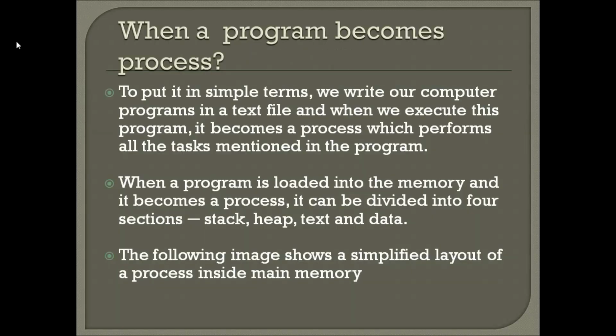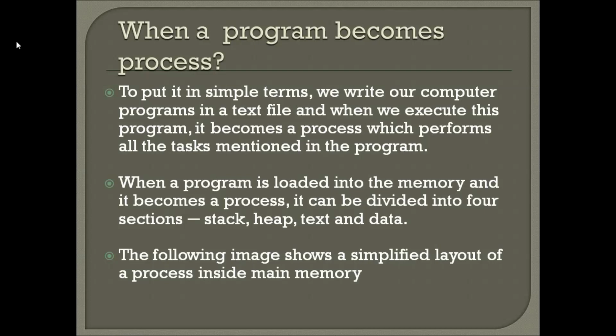In simple terms, when our computer program is in a text file, it is a program. When we start executing it, a program becomes a process.